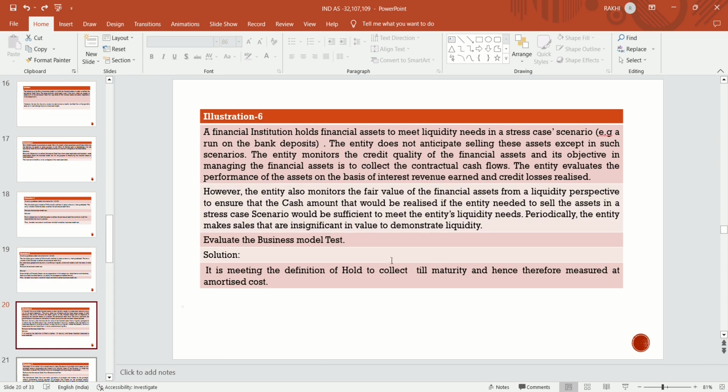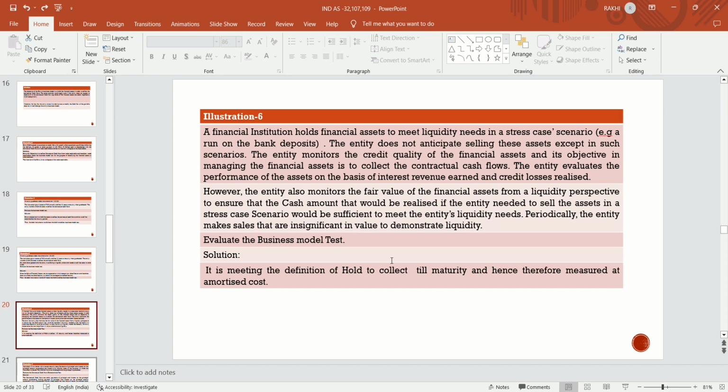Now, illustration number 6. A financial institution holds financial assets to meet liquidity needs in a stress case scenario, for example, a run on bank deposits. The entity does not anticipate selling these assets except in such scenarios.